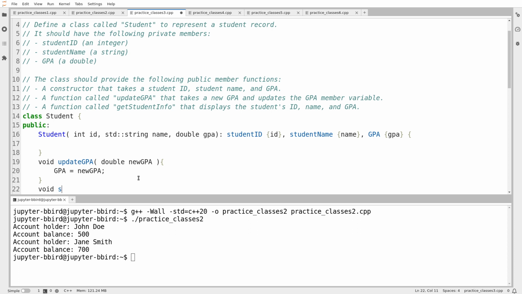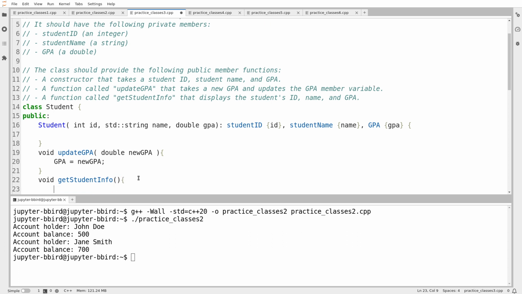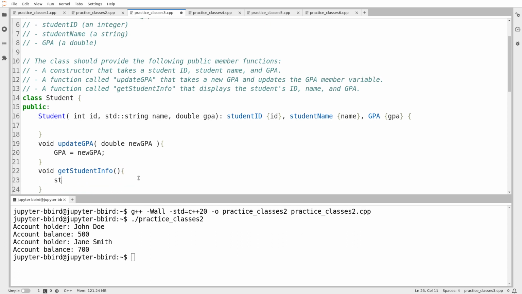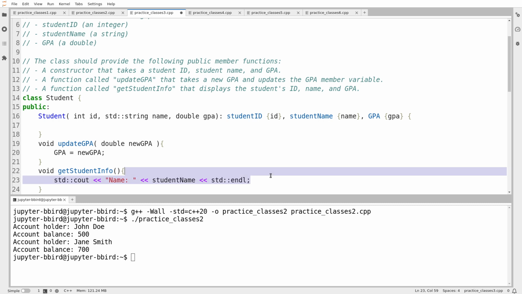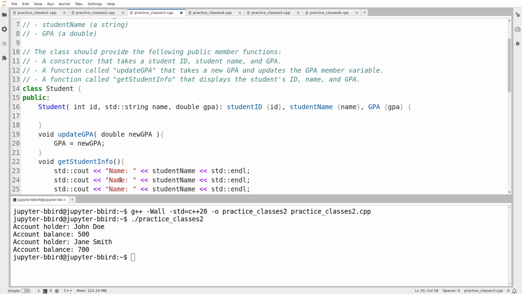I guess that's a void, so get student info, and it takes no arguments, and I just print them out. So I'll print out name, student name, here we go, and then I'll just copy and paste it. So there's their ID. I guess it says print the ID first, and then it is their GPA.